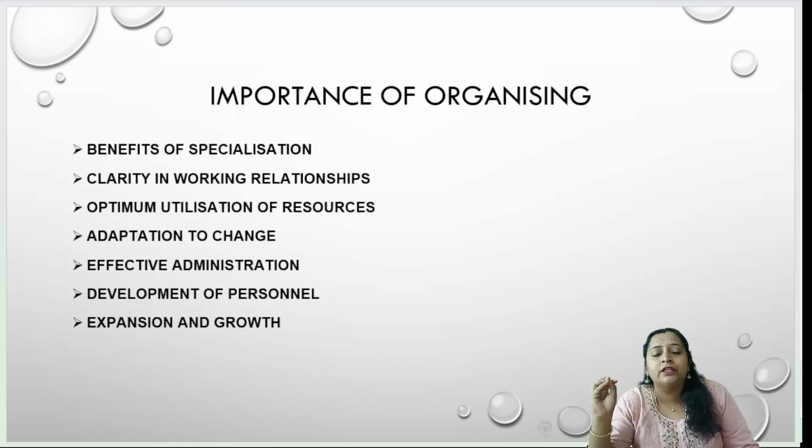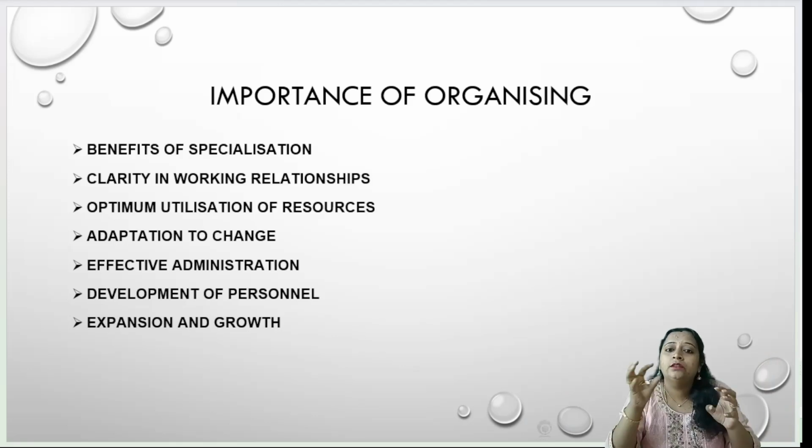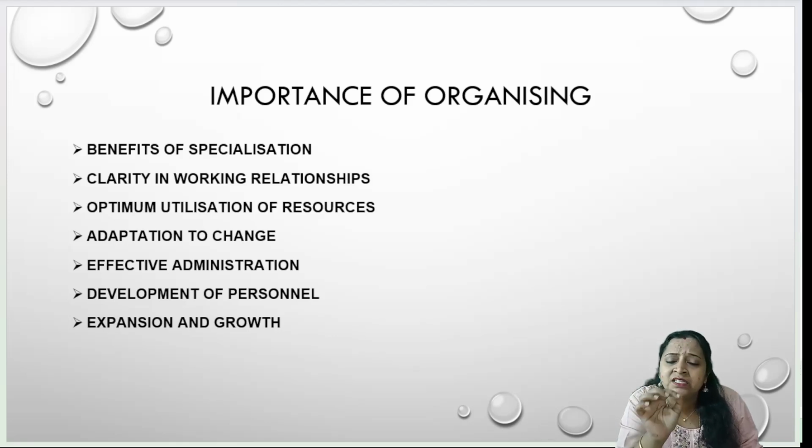It is going to divide that particular work into different groups, and it is going to allocate the work, assign the jobs to an individual person. So what this organizing will do, according to the specialization, the right person will be placed in the right job. It is going to give a repetitive performance to an individual person according to their capacity, according to their capability. It is going to decide which work can be performed by which employee in the organization. Allocation of jobs to the different employees will be done.